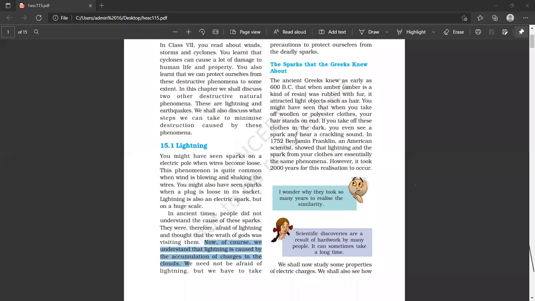So when the clouds rub against each other, at that time there is accumulation of charges in the clouds. There is the accumulation of the opposite charges in the clouds. And when there is the discharge of these charges, the lightning takes place. We will try to discuss this whole process in detail.